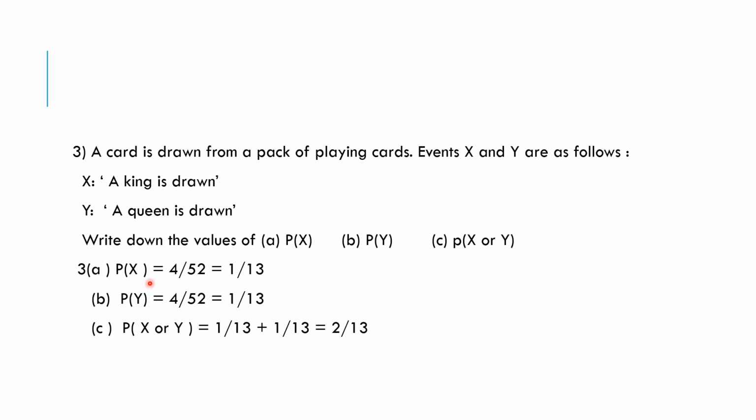So probability of X, that a king is drawn, is 4 over 52, since we have 4 kings in a pack of 52 cards. So that is 1 over 13. B, probability that a queen is drawn is 4 over 52, that is, we have 4 queens in a pack of 52 cards. That is 1 over 13. And probability of X or Y is equal to probability of X plus probability of Y. That is 1 over 13 plus 1 over 13, which is 2 over 13, our answer.